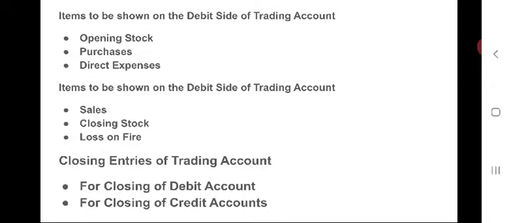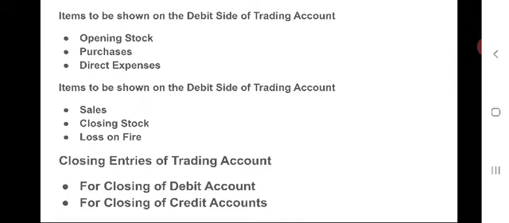Second one is purchases. As part of regular activities of business, generally we will purchase material for the purpose of manufacturing or for the purpose of selling. That means it refers to those goods which have been bought for resale. It includes both the cash purchases as well as credit purchases. Here we have to take into consideration while preparing trading account only net purchases.